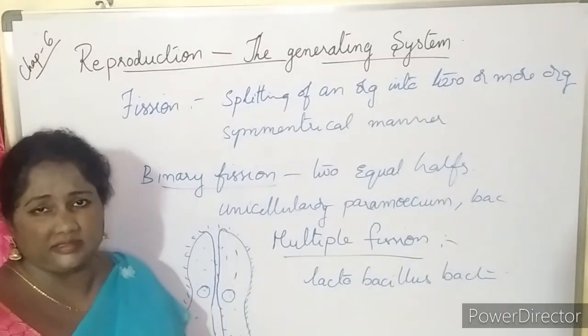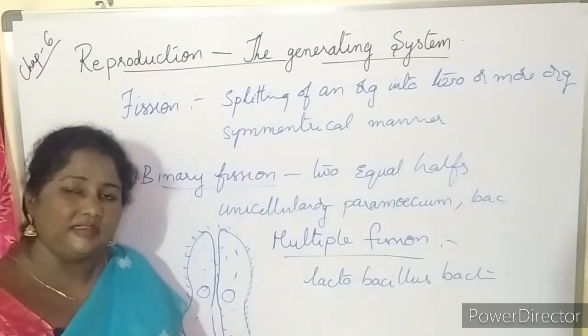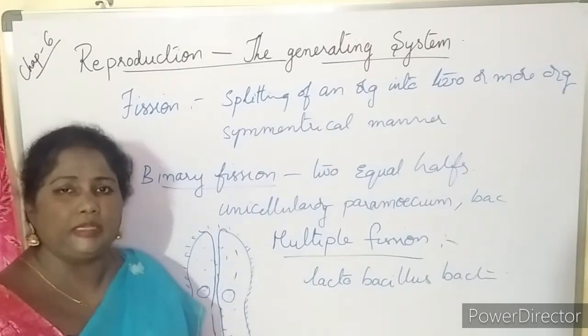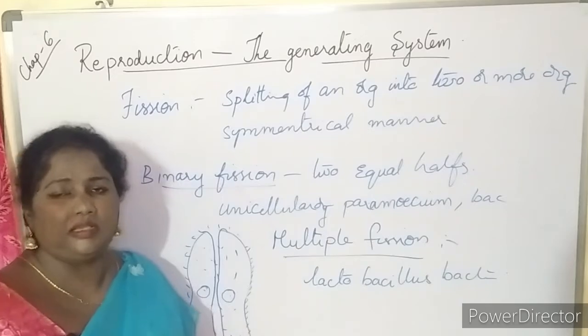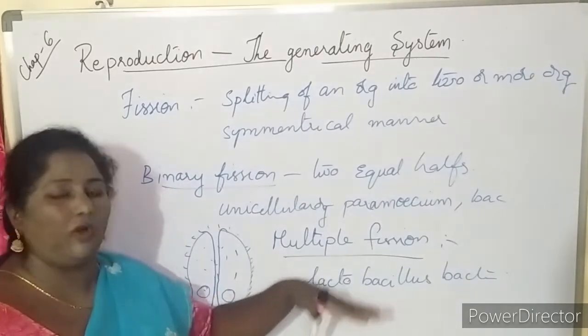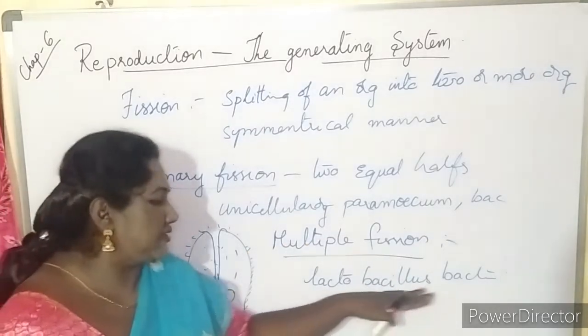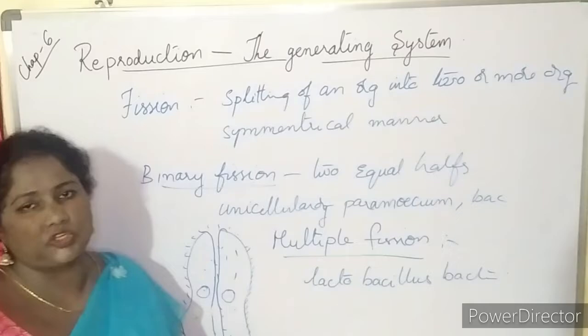So what happens here? Nothing but multiple fission happens, meaning a bacterium splits into many, it multiplies double, triple like that, and it keeps on multiplying. Such type of fission or division is called multiple fission. So lactobacillus bacteria help in the formation of curd.